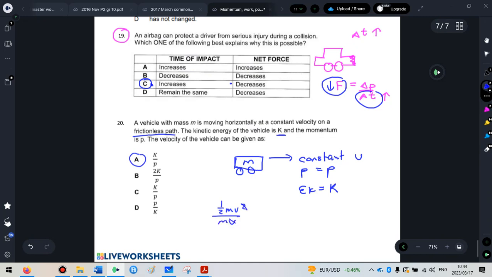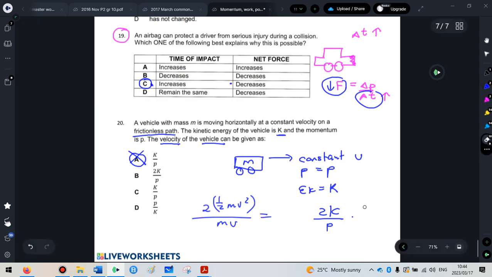If I simplify option A, it ends up giving me half of v, and that's not what they want. They want the total velocity, so that's not an option. B is 2 times the kinetic energy over momentum, so 2 times half mv squared, over the momentum, which is m times v. If I go 2 times a half, that actually gives me 1, so at the top we get a 1. Then m times v squared over mv. The squared cancels out with the v there, the m cancels out with the m, the 1 is just there as a placeholder, so we're just left with v, so it is in fact option